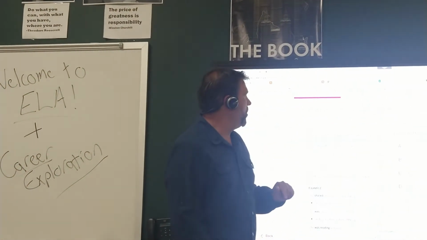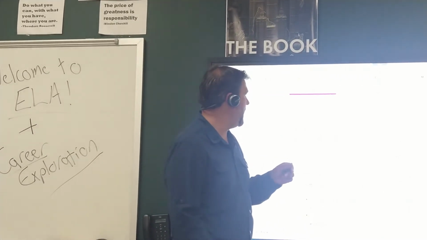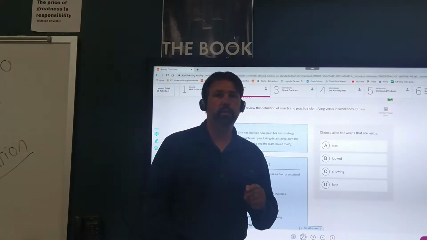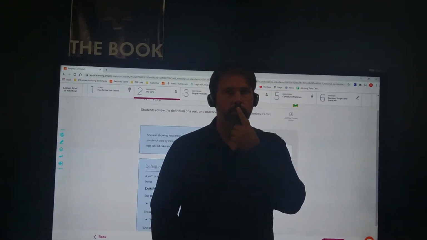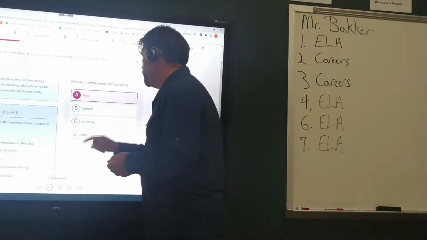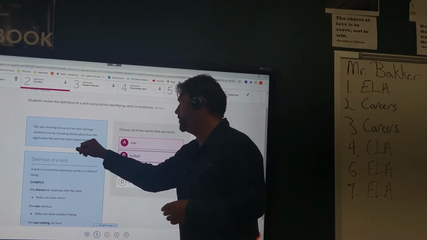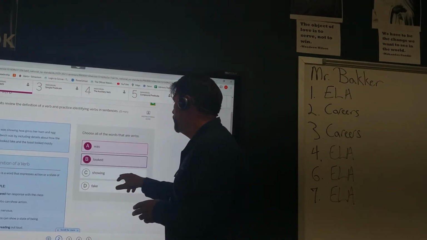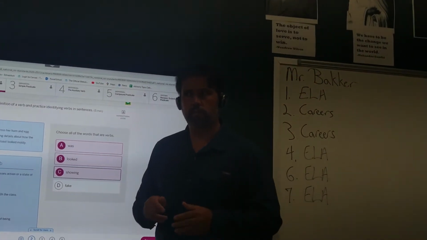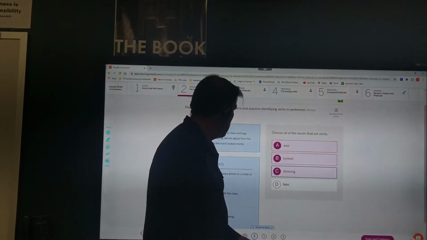She was showing how gross her ham and egg sandwich was by including details about how the egg looked fake and the toast looked moldy. So, which things are verbs here? Was, because she was. Looked. Her sandwich looked fake and the toast looked moldy. And showing, right? Showing is a verb. It's the present tense of to show. I'm going to show you something, so that's correct. A, B, and C are the correct answers here.